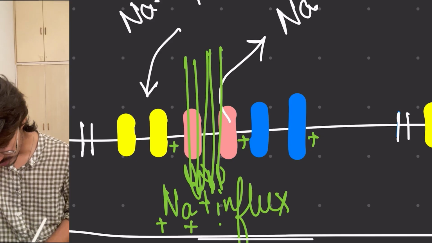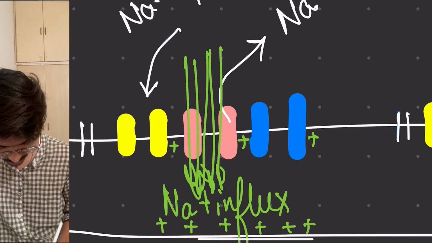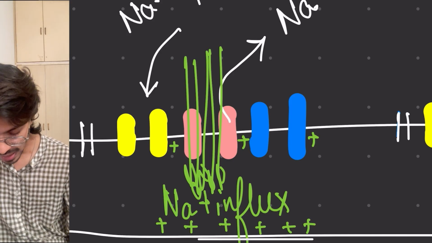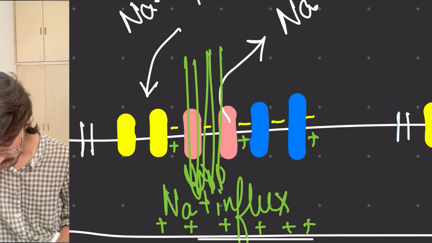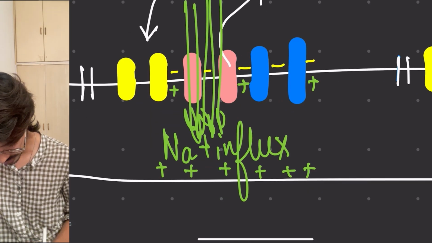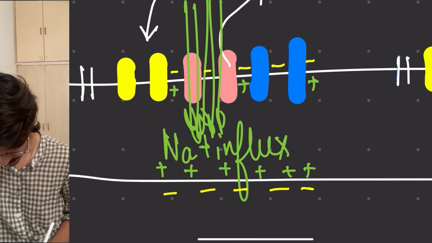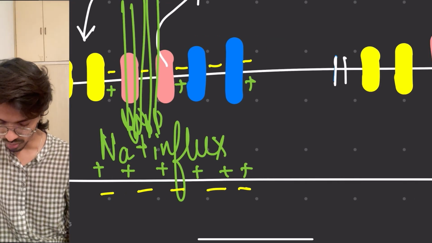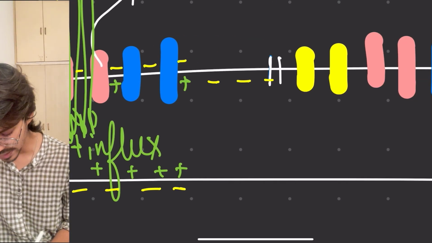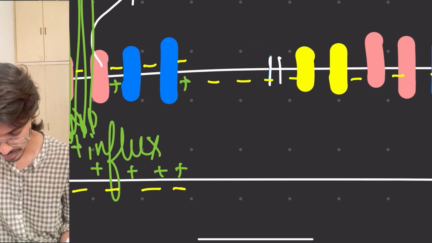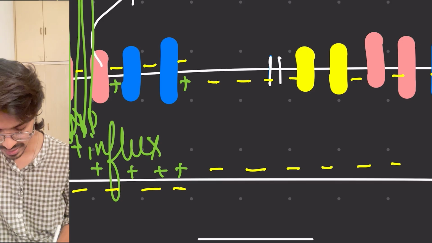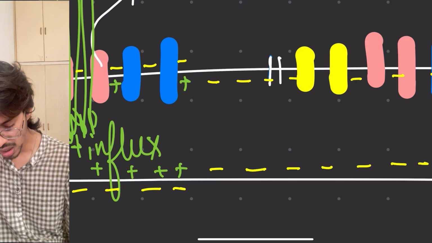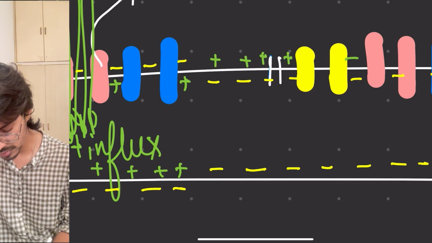Positively charged, this whole area, whereas outside over here will become negatively charged. But over there, inside was always negative. The next area would still be negative, and outside would be what? Positive. It will still be the same.